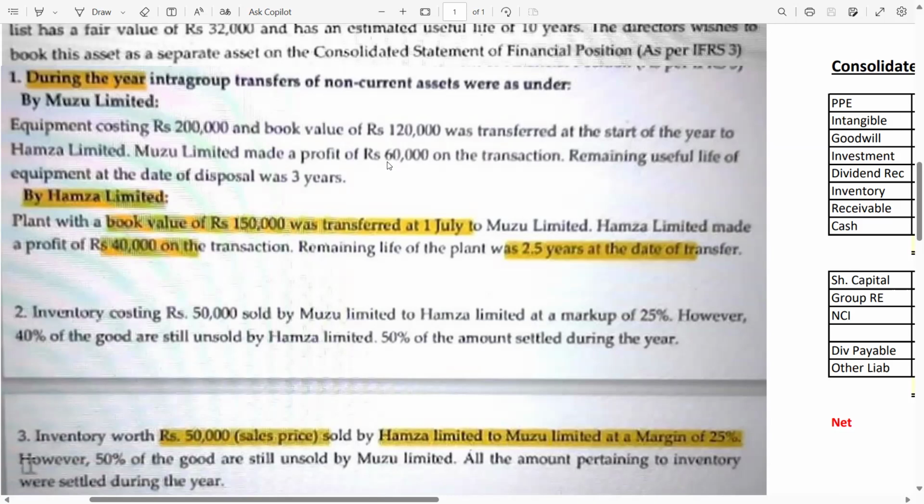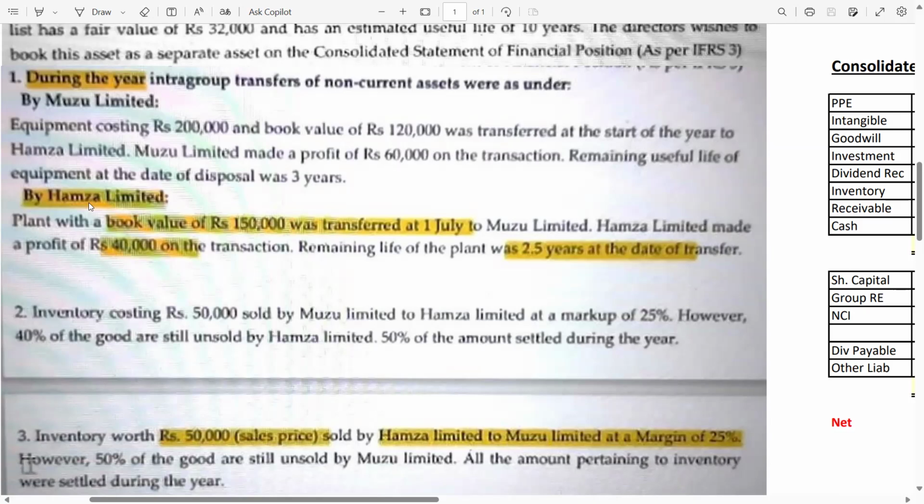The subsidiary company has acquired it at 180,000, so don't you think the subsidiary company will depreciate it over 180,000? Of course there is an excess depreciation, and whenever there is excess depreciation by the subsidiary company, that excess depreciation should be added to the subsidiary's net assets at the reporting date and to the group property, plant and equipment balance.